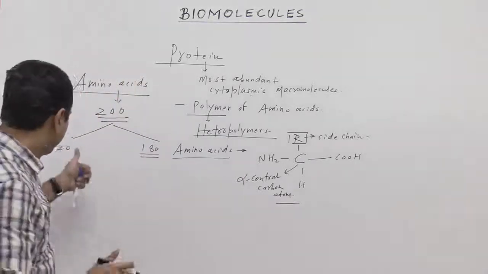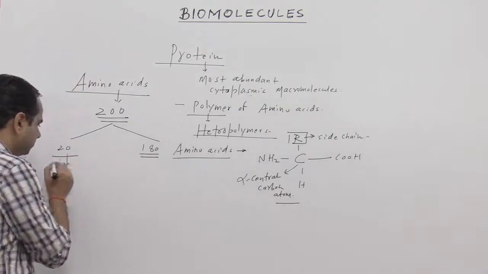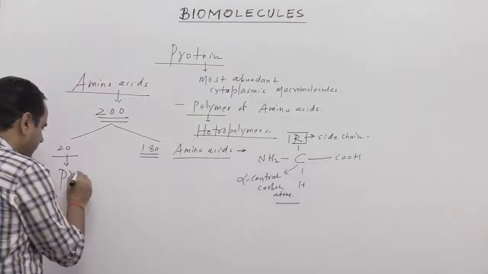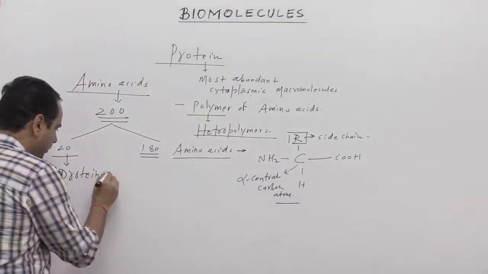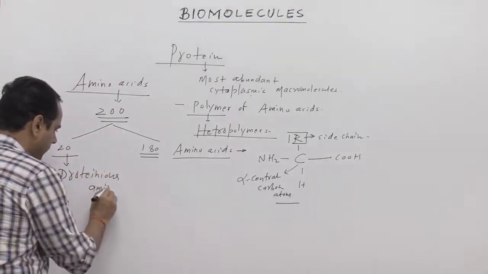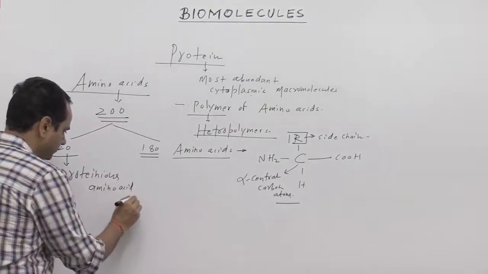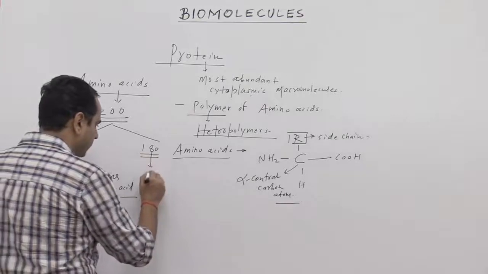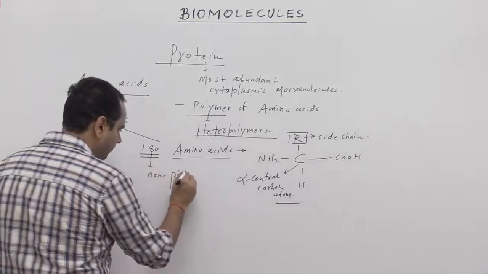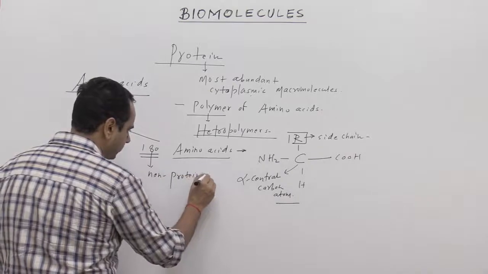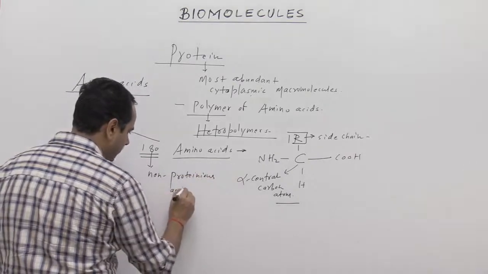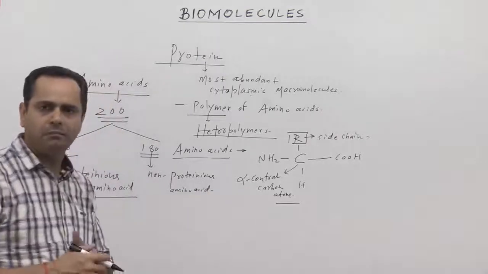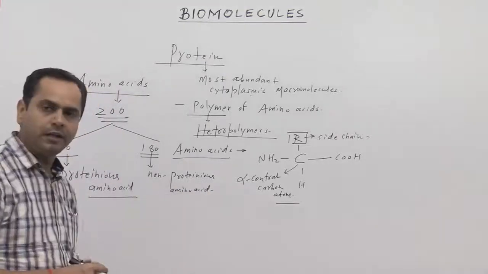These 20 are called proteinaceous amino acids, and 180 are called non-proteinaceous amino acids. It's not the exact number, it's an approximate number, nearly 180.